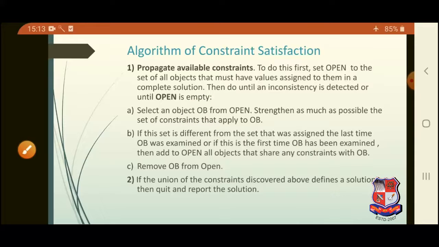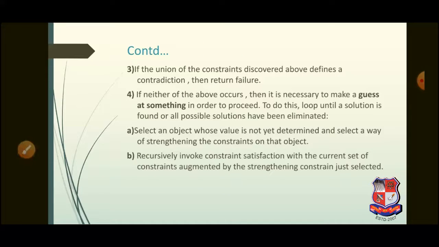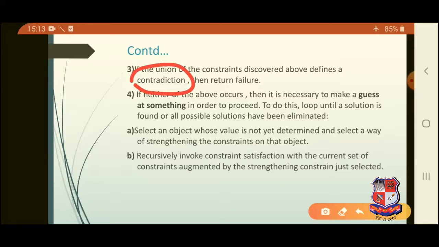If the set is different from the set that was assigned the last time OB was examined, or if it is the first time OB has been examined, then add to open all objects that share any constraint with OB. Remove OB from open. If the union of the constraints discovered above defines the solution, then quit and report that the solution is found. If the union of the constraints discovered above defines a contradiction, then return a failure.